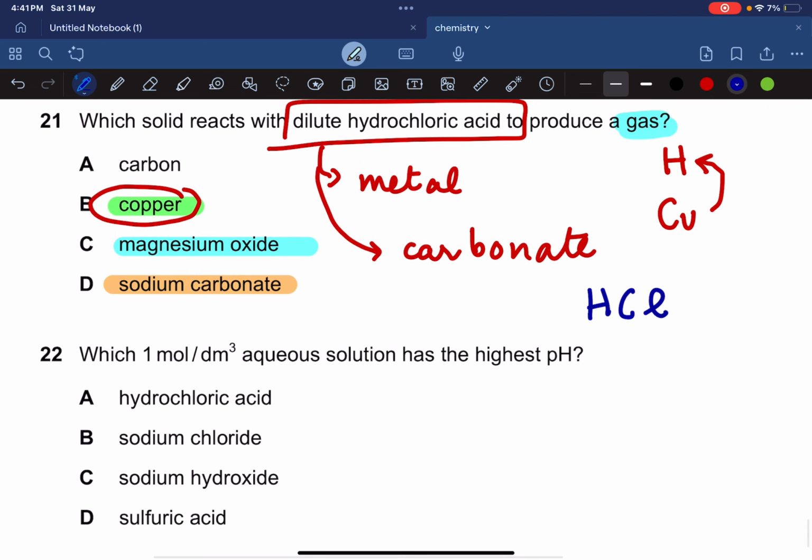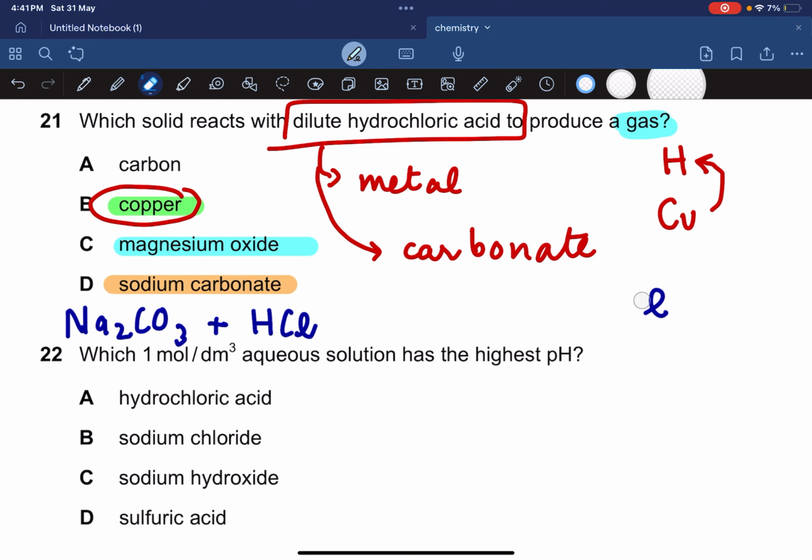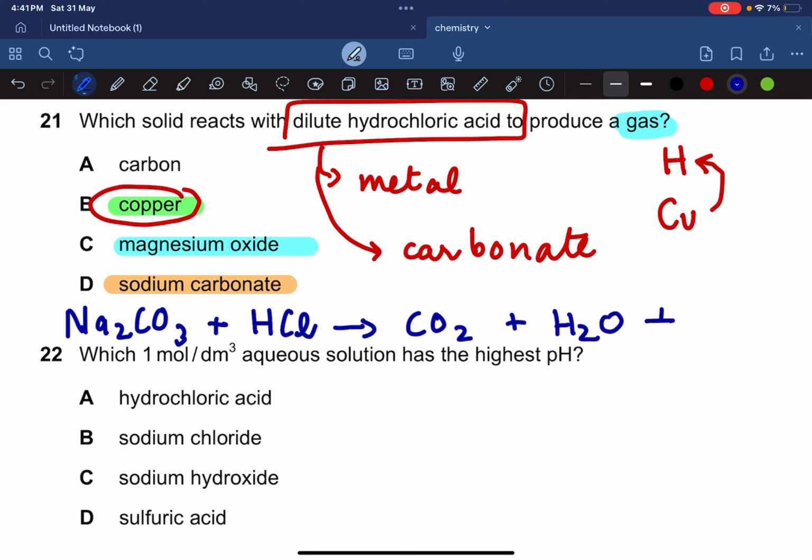Let's write down the reaction for this. We have sodium carbonate, which is Na2CO3, plus hydrochloric acid, which is HCl. And now what we're going to get is a gas, salt, and water. What is going to be the gas? Carbon dioxide gas. What else? Water. These two are confirmatory products. And the third one is going to be a salt. The salt is going to be sodium from the carbonate and Cl from the acid, so it is going to be NaCl. If we balance it out, we're going to put a 2 over here and a 2 over here. So that's the equation, and we are done with making a gas.